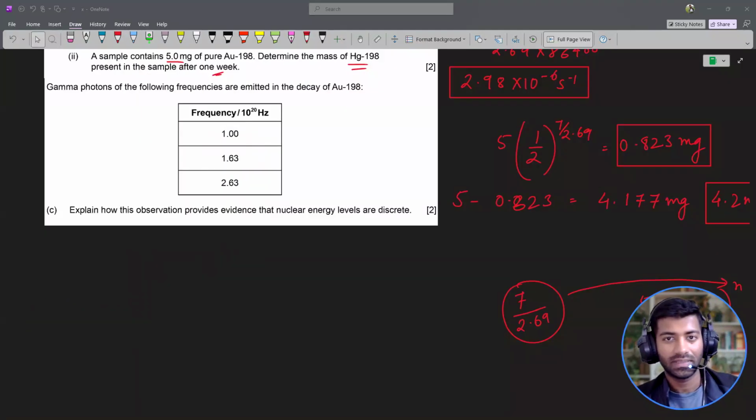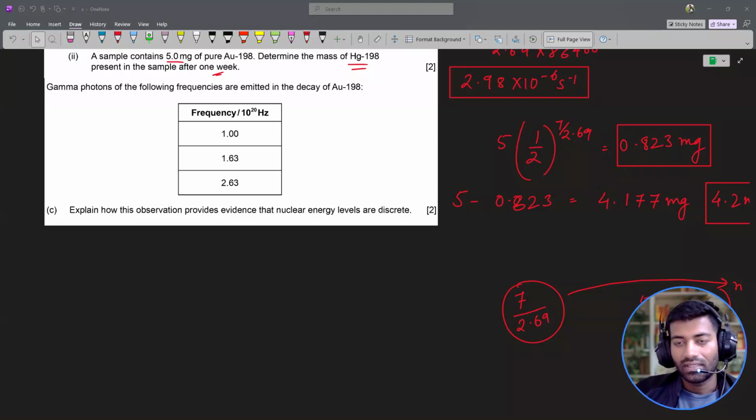Okay, so for the last part, gamma photons of the following frequencies are emitted during the decay of gold 198. Explain how this observation provides evidence that nuclear energy levels are discrete. Fine. So if you look at the frequencies, I've got 1 times 10 to the power 20, 1.63 times 10 to the power 20, and 2.63 times 10 to the power 20.